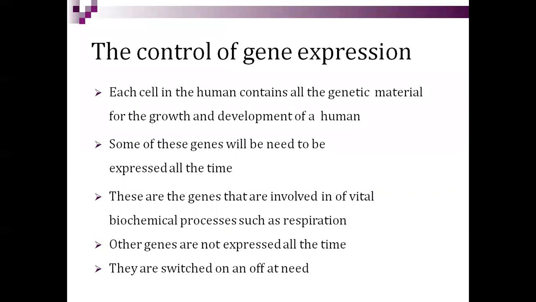So first of all, a few things you need to know: the control of gene expression. Each cell in the human contains all the genetic material for the growth and development of human. It's a very normal phenomenon. Some of the genes need to be expressed all the time. These are the genes that are involved in vital biochemical processes such as respiration. And other genes are not expressed all the time. They are switched on and off at need.